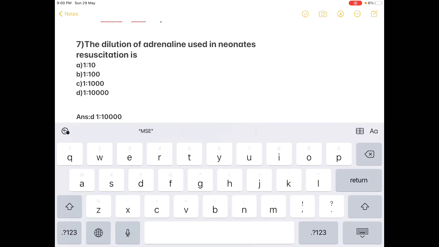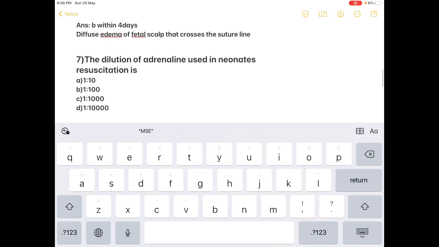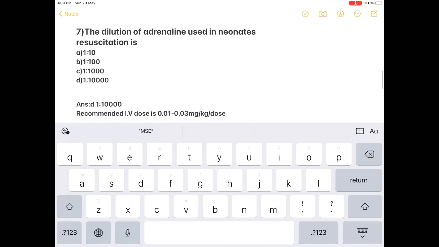Next question. The dilution of adrenaline used in neonatal resuscitation is: option A 1 is to 10, option B 1 is to 100, option C 1 is to 1000, option D 1 is to 10,000. The correct answer here is D, 1 is to 10,000. The recommended IV dose for a neonate is 0.01 to 0.03 milligram per kg per dose.